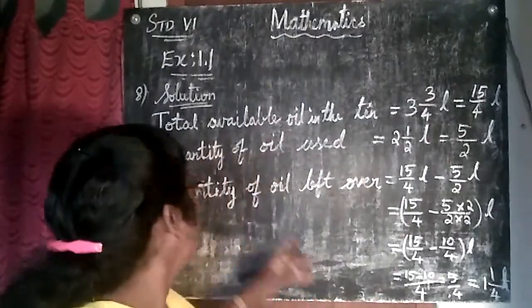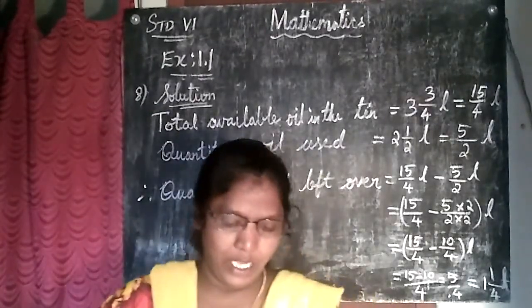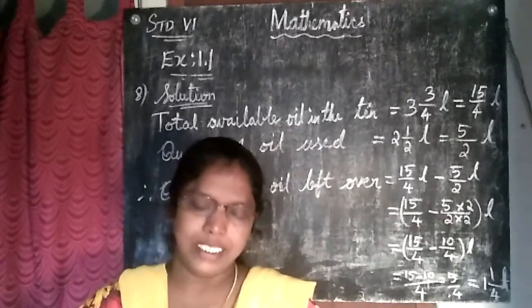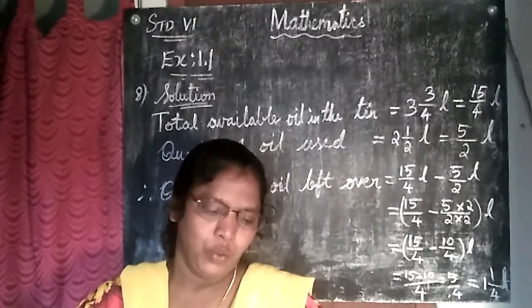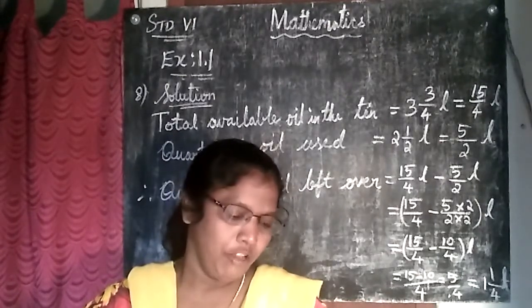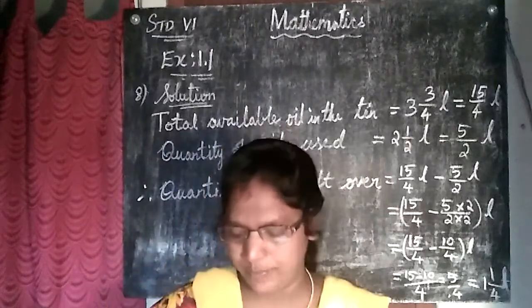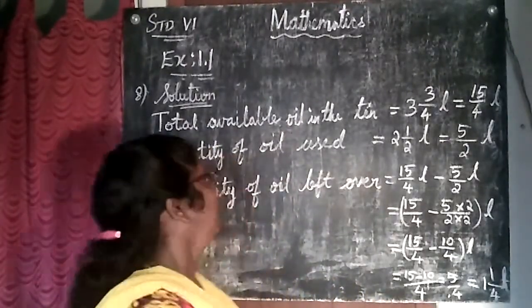Children, 8th one. Let me read the question here. An oil tin contains 3 3/4 liters of oil, of which 1/2 liters of oil is used. How much oil is left over is the question. What to do for that to find out the leftover oil? We'll see now.